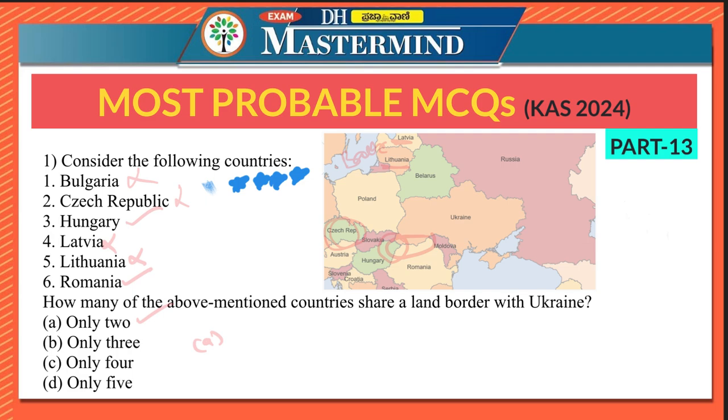Therefore, only 2. If you look at it, Ukraine is bordered by Russia, Belarus, and then Poland, and then Slovakia, Hungary, Romania, and Moldova. So if you count how many countries, 1, 2, 3, 4, 5, 6, 7. Therefore, 7 countries border Ukraine. You have to remember Russia, Belarus, Poland, Slovakia, Hungary, Romania, and Moldova.